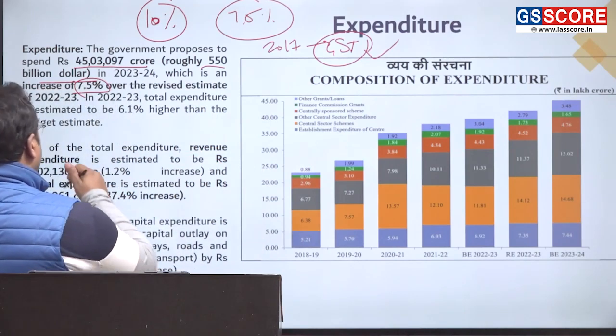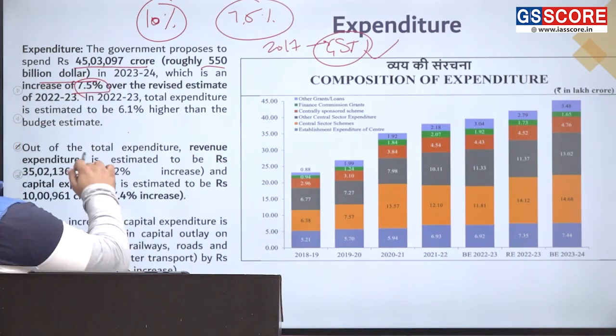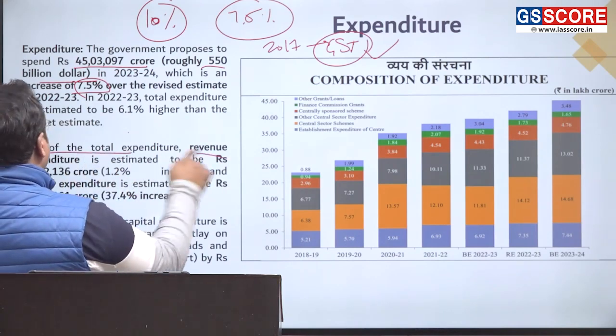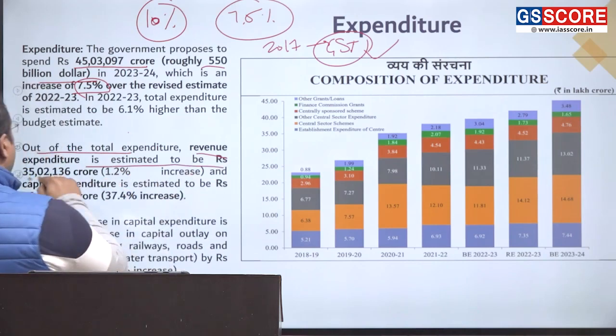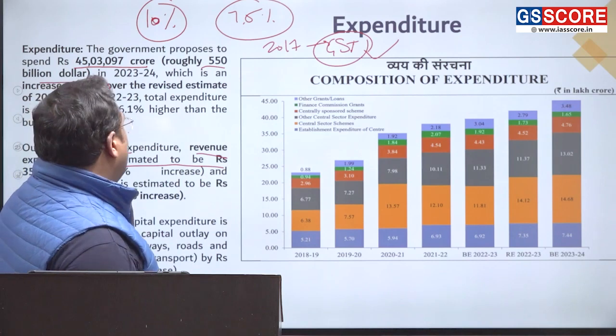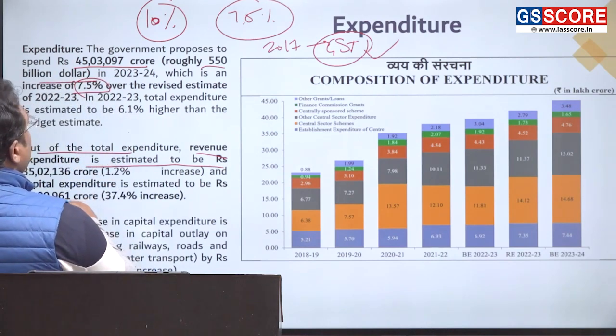Okay. Now, after we have discussed this number, let us look at some of the other aspects. Out of the total expenditure, the revenue expenditure is estimated to be about 35,000 crore. Okay, and capital expenditure is about 10,000 crore.